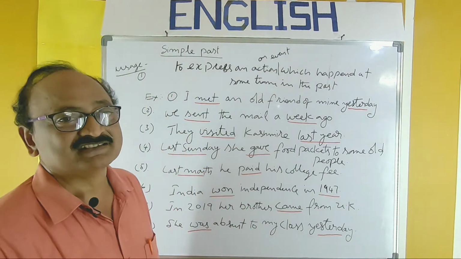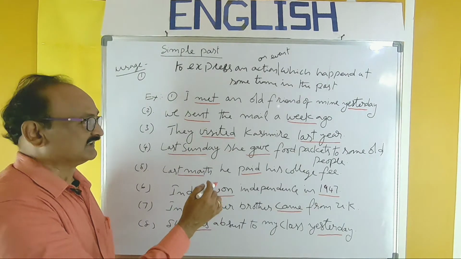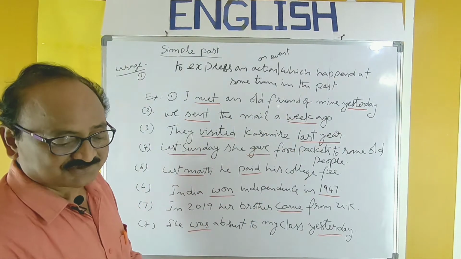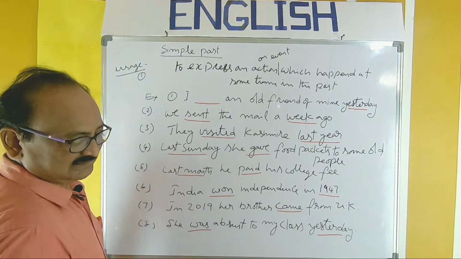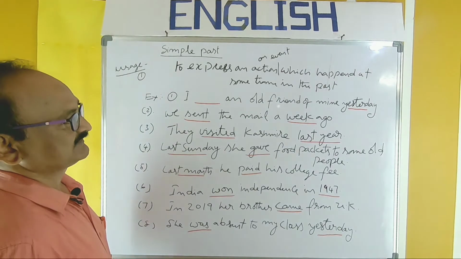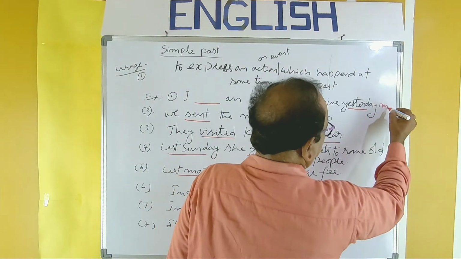Look, it's also so easy and direct, easy to recognize in the examination. Read this sentence. There is a blank here: I dash an old friend of mine yesterday. So the verb must be meet.